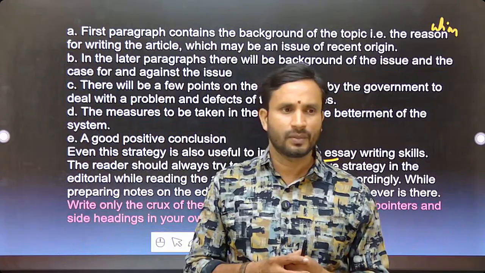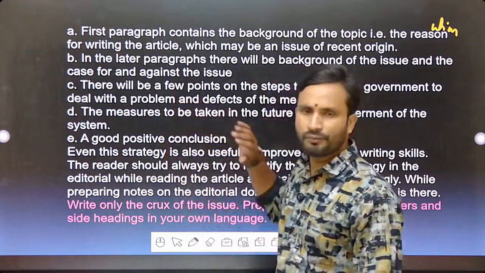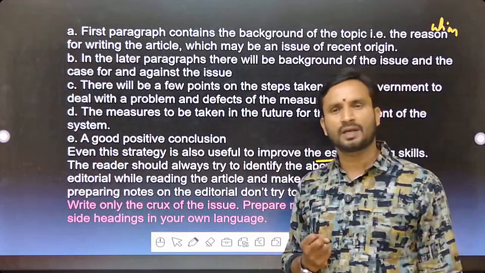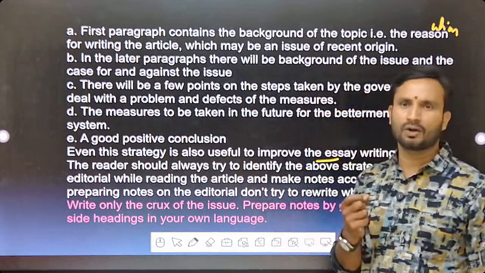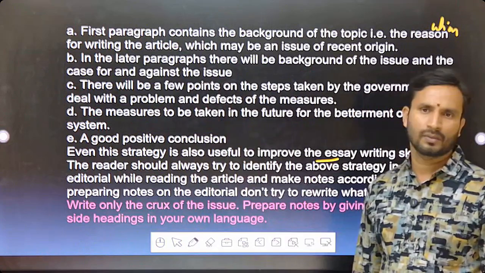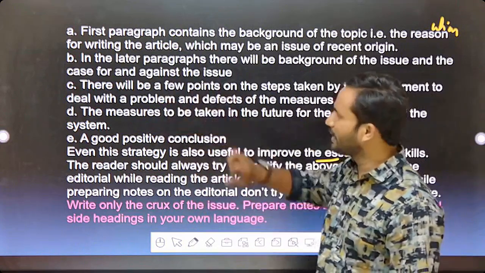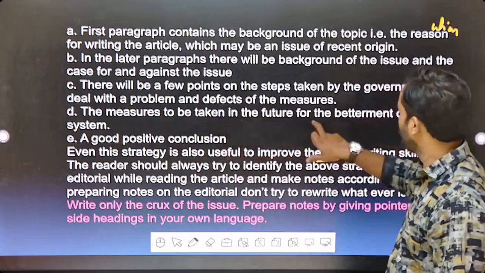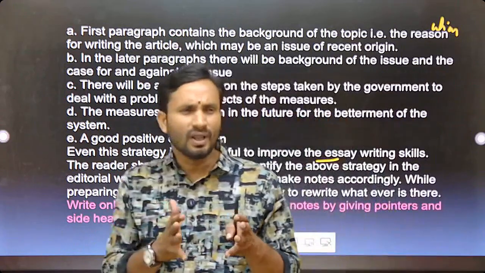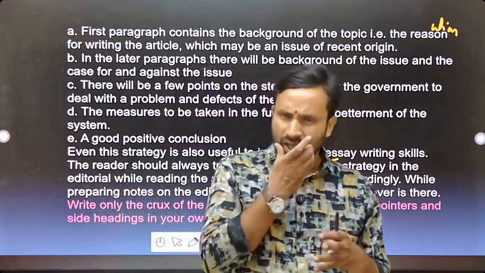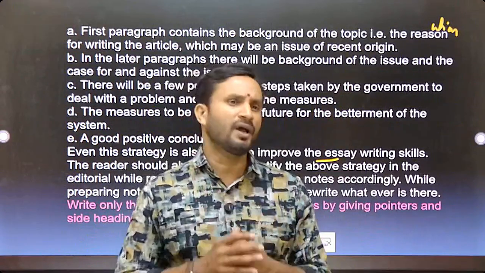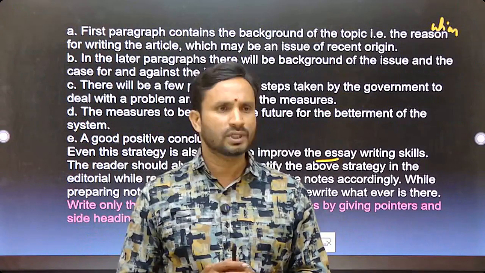Clear? So on this particular issue, what kind of steps were taken by the government? What are the defects with the steps taken by the government? What are the loopholes of the measures taken? Clear? So those would be dealt with here. The measures to be taken in the future for the betterment of the system. If there are some irregularities or defaults with the policy, those are to be corrected.